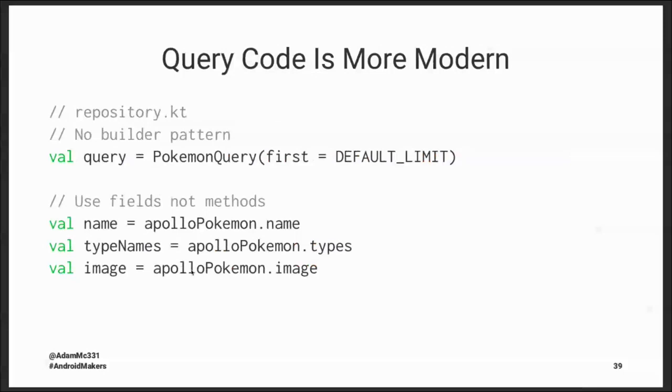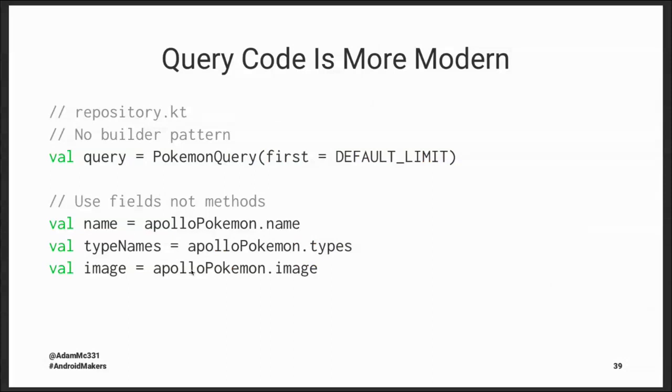So instead of the builder pattern for Pokemon query, there will be a public constructor on the Pokemon query class, and then a constructor argument for each of the query arguments. So I just say Pokemon query first equals default limit. This is a lot more readable to me. And then below, when we're actually accessing our data responses, they will be accessed like fields and not public methods. Not a lot of difference here. This is just syntax sugar.